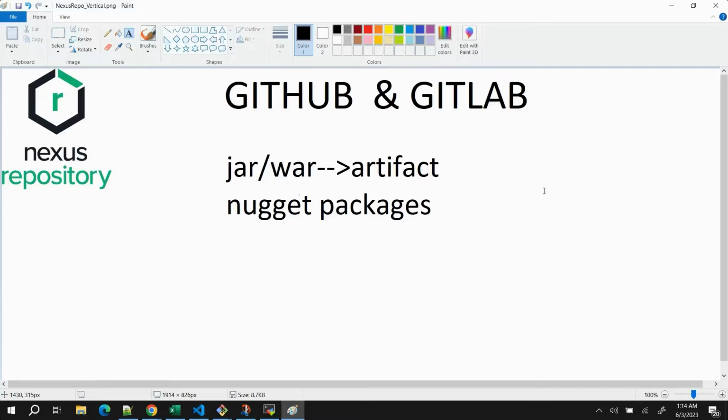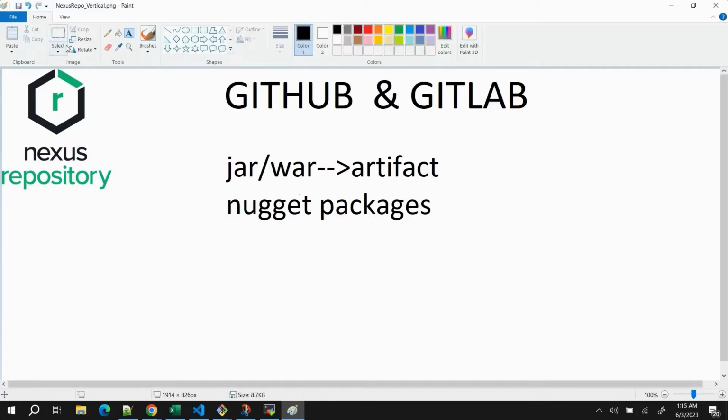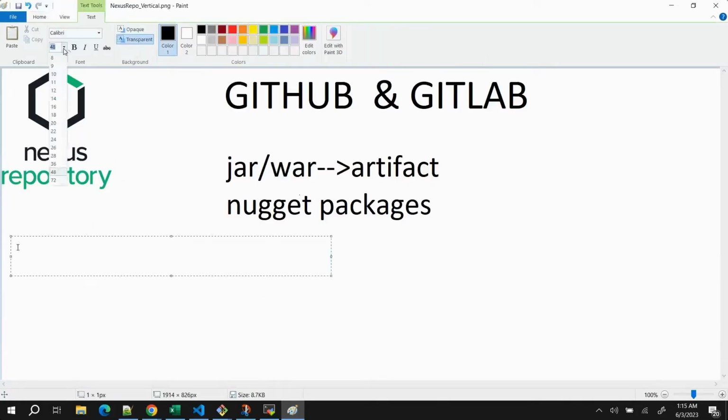Then we have multiple sorts of repositories. For example, two of the main repositories which are very useful for Java based developers. First, let me decrease the size of this font, 48 to 28. Yeah, okay. So first we have Maven releases. I will explain what these are. Then we have Maven snapshots.